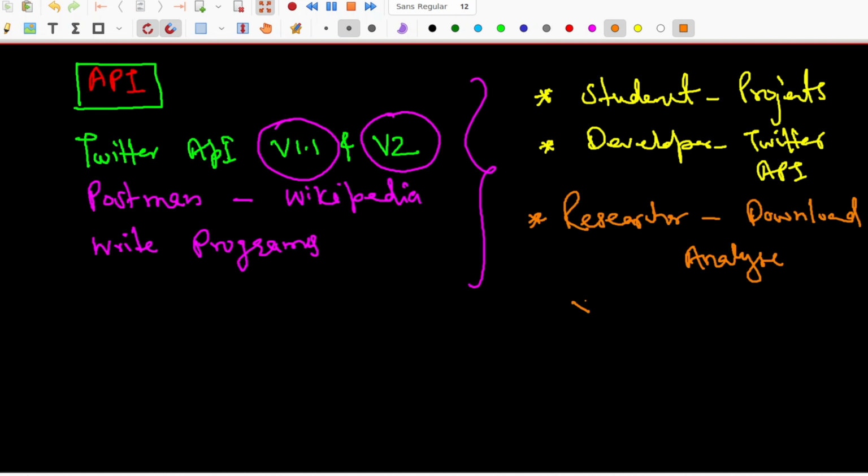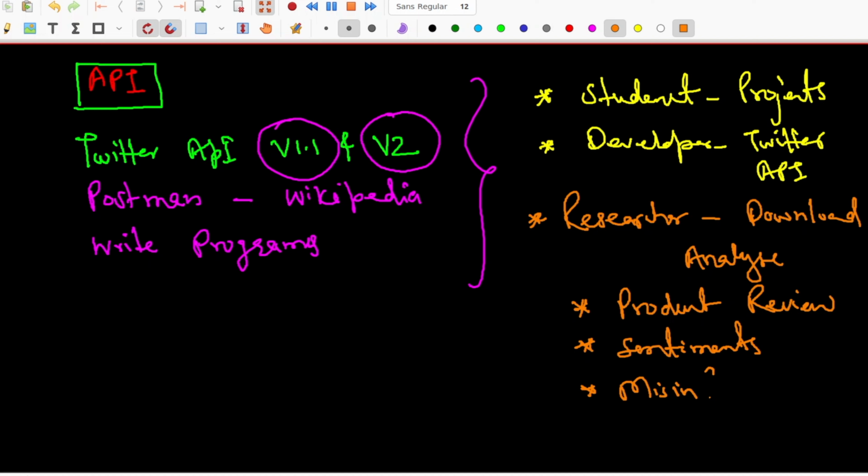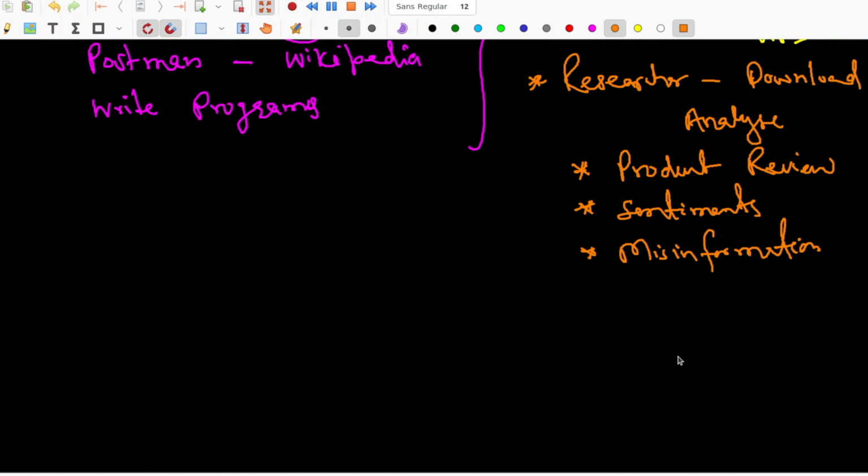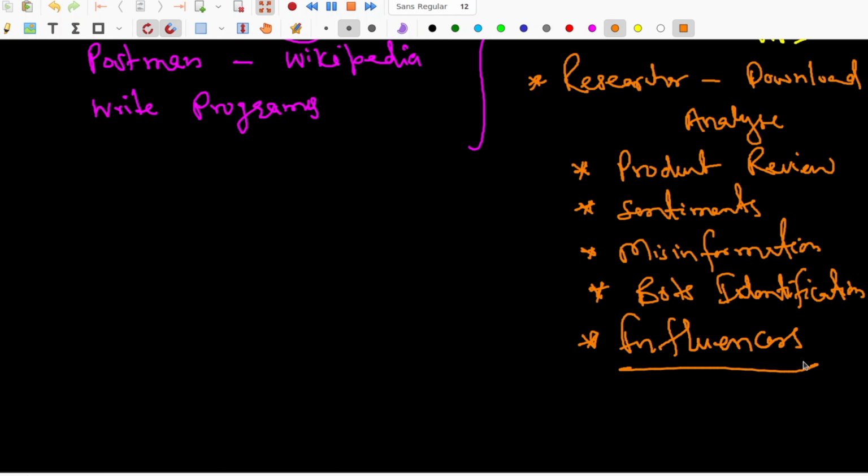It could be a product review, finding out the sentiments of users, finding misinformation, which is increasing a lot these days, or bot identification. You can also find out the influencers. So there are a lot of things you can do.